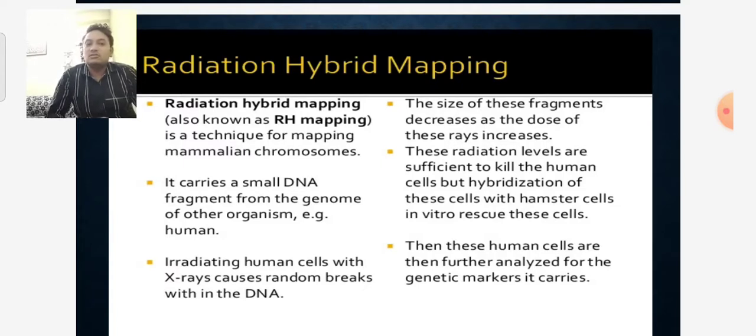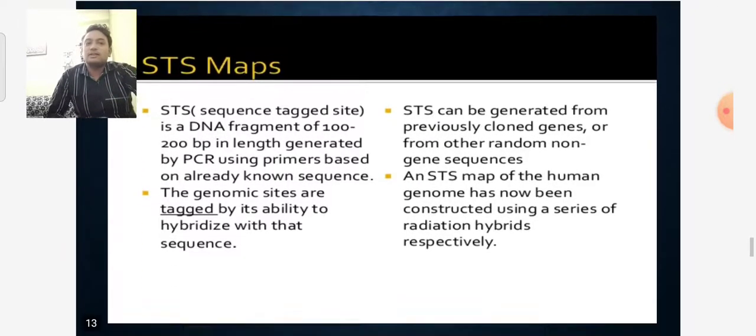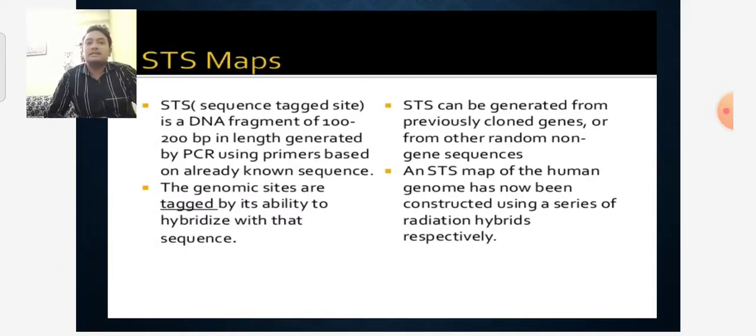The human cells are further analyzed for genetic markers. It is the carrier. Another method for physical mapping is the STS map. This is a technique for physical mapping.